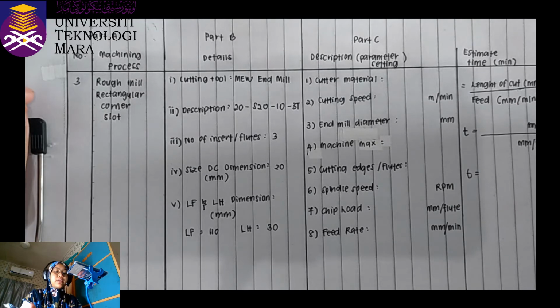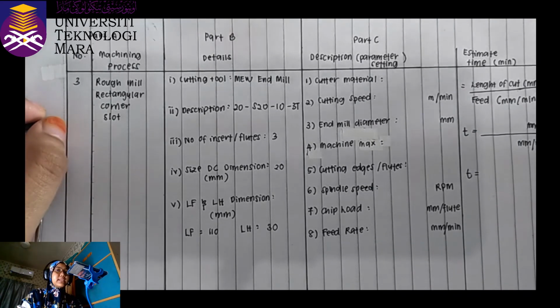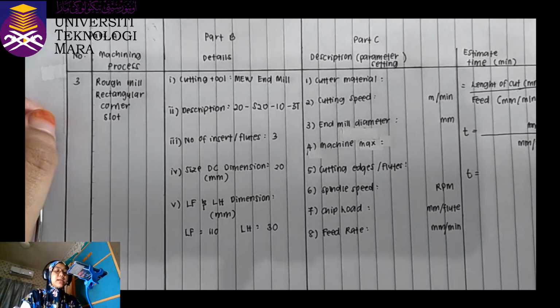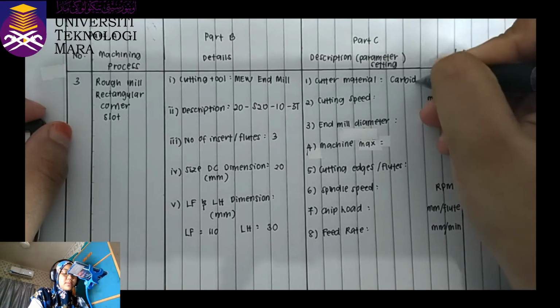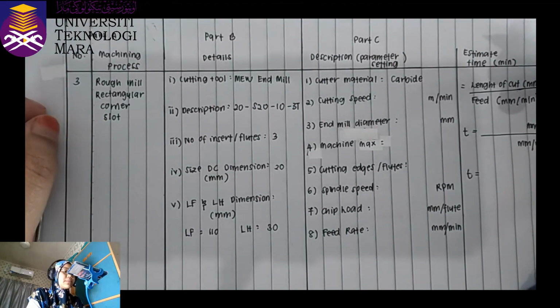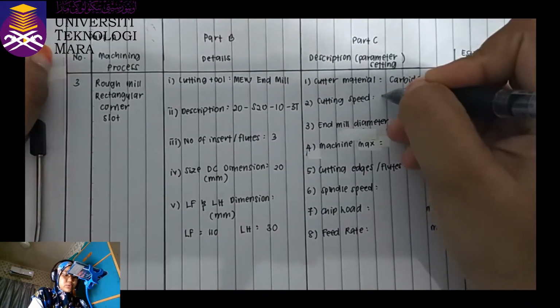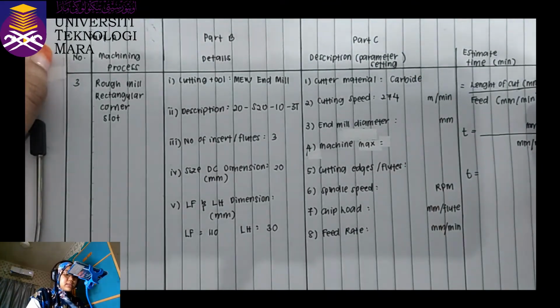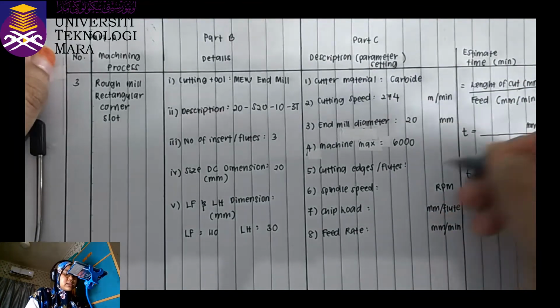Next, for the part C, after we calculate by using the internet calculator, we can fill in all this blank by using the information that we get from the calculator. The calculator material that we use is carbide. The cutting speed of the process is 274. The end mill diameter is 20 mm. Machine max is 6000. Cutting edge is 3.